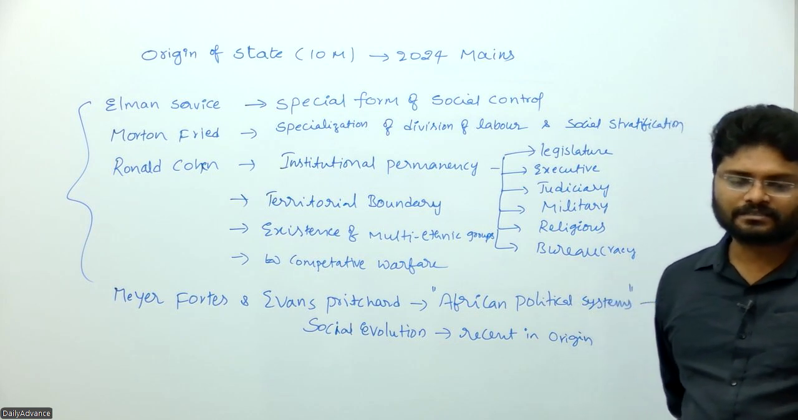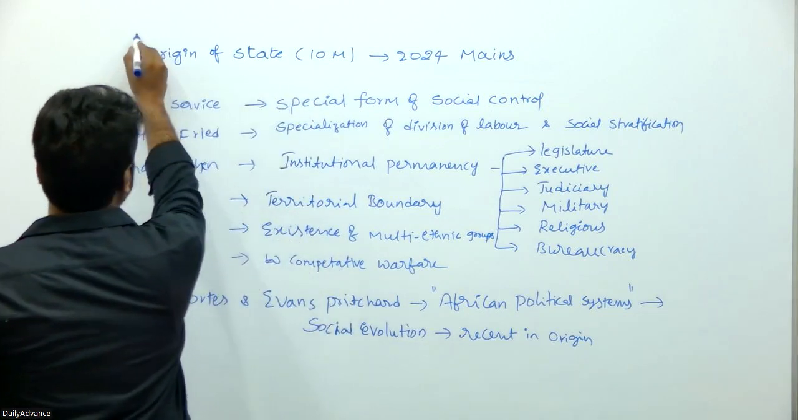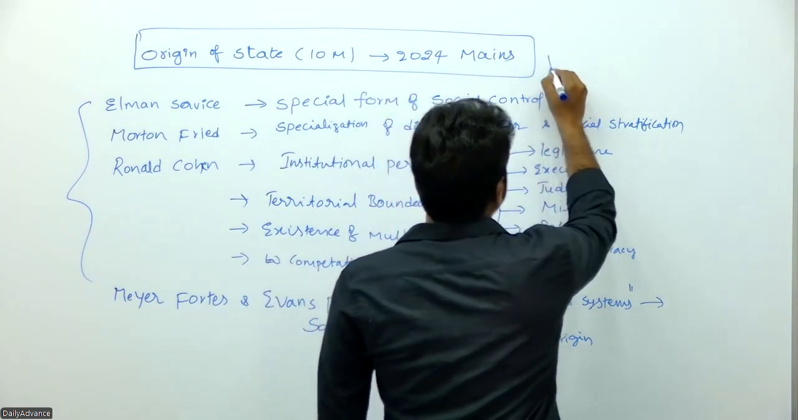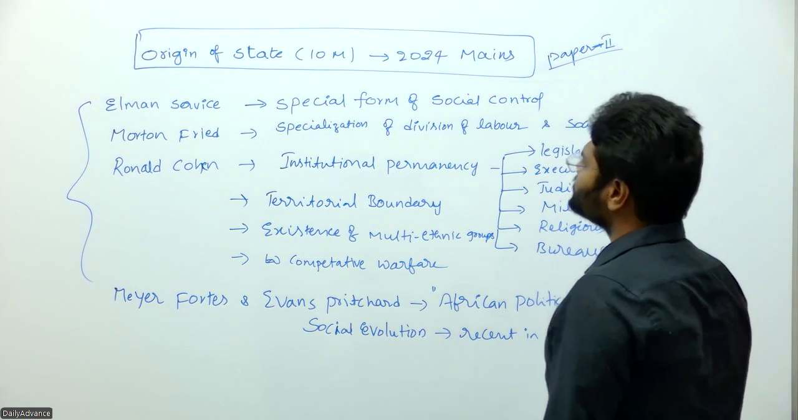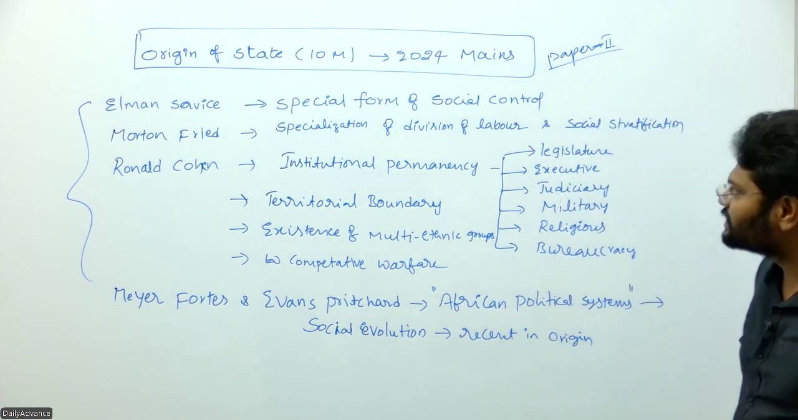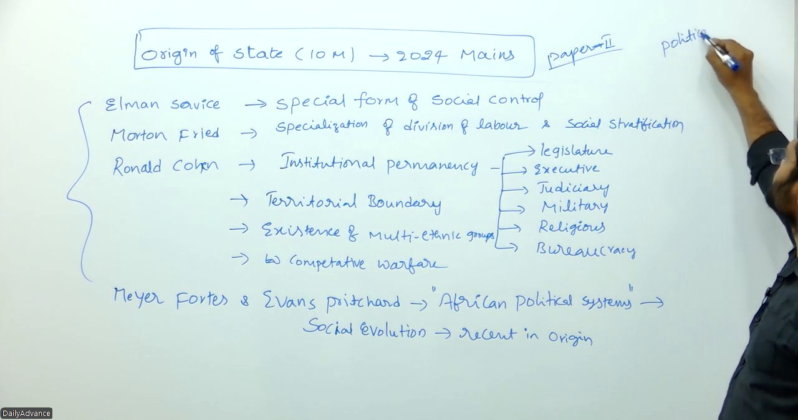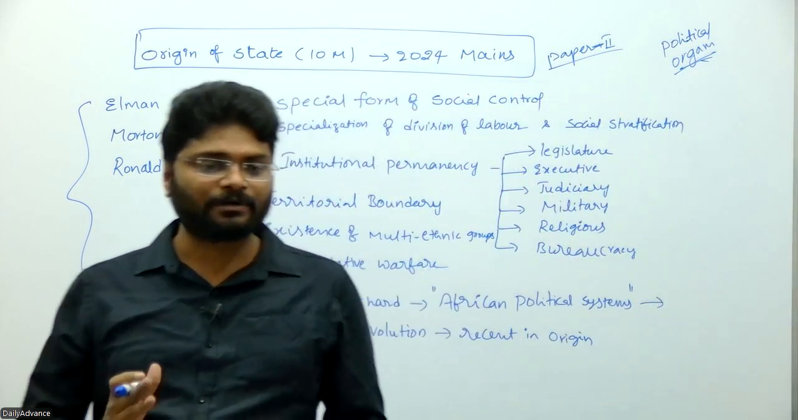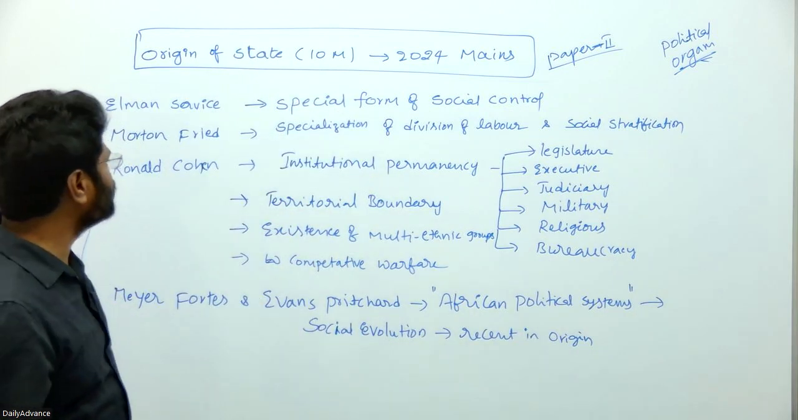So many people have been asking how to write the answer for this question, which came in the 2024 Mains exam: origin of the state, which appeared in Paper 2 for 10 marks. It constitutes a question from the political organization chapter. The political organization chapter basically constitutes Paper 1, but abnormally, sometimes Paper 1 issues might be asked in Paper 2. That's what appeared in the 2024 Mains.